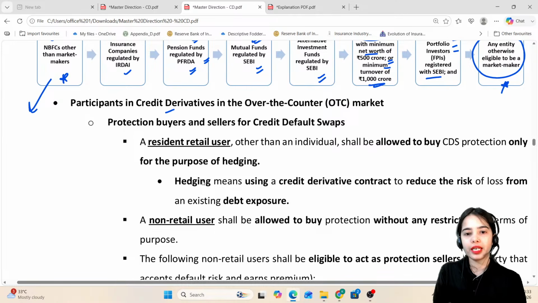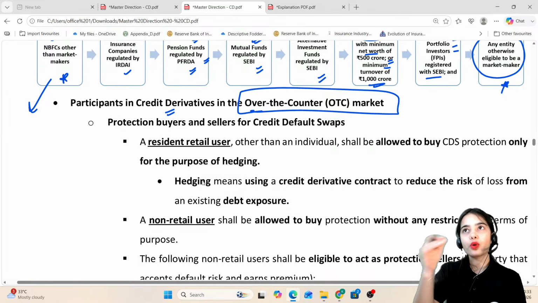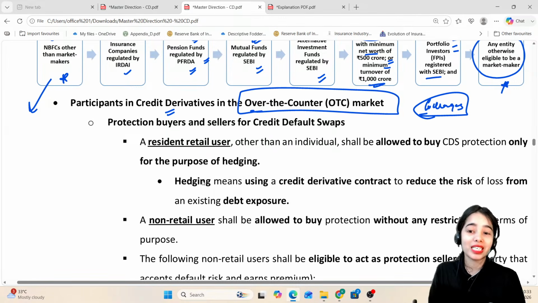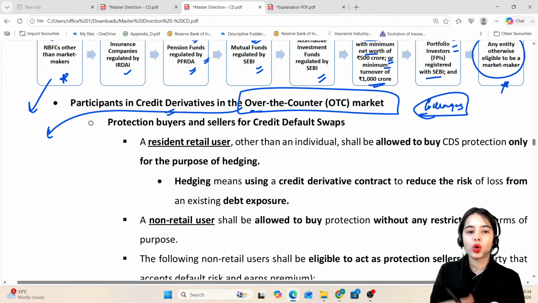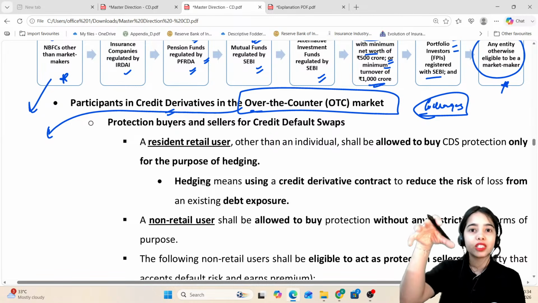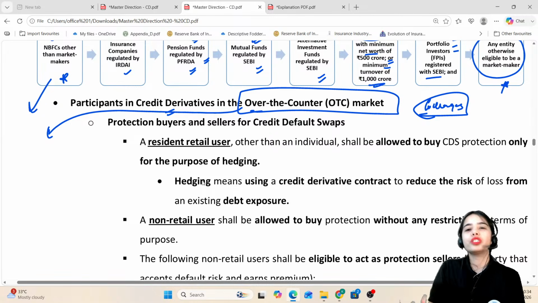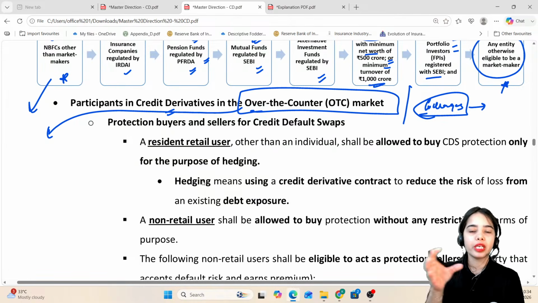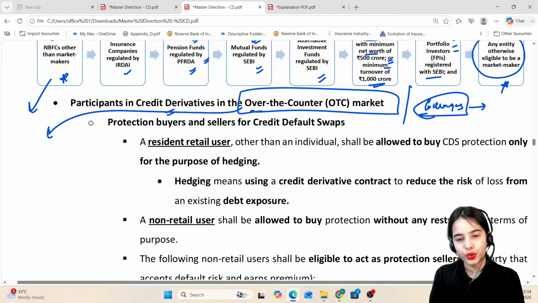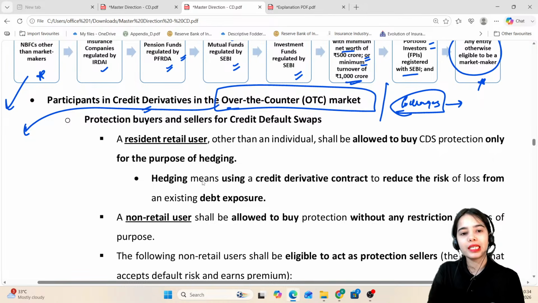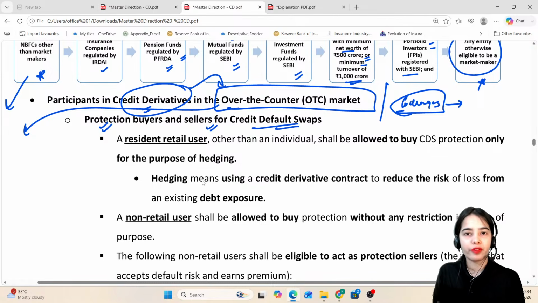Now, participants in credit derivatives in the over-the-counter market. The over-the-counter market is the more risky market because here the exchanges are not involved. If the exchanges are not involved, that means this is a risky segment where the contract is being signed, but there is no party looking after the contract, or cheating might happen, because the strict rules and the strict intermediaries of the exchanges are not involved. So, the buyers and sellers for credit default swap. First, let's understand the credit default swap in the over-the-counter market.